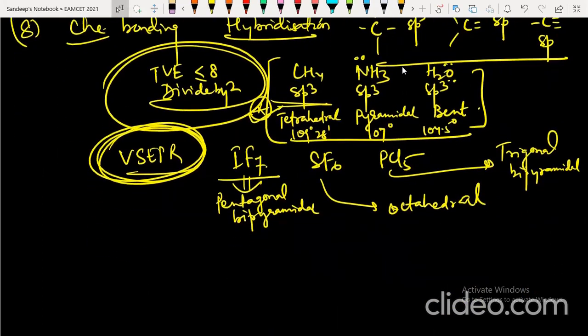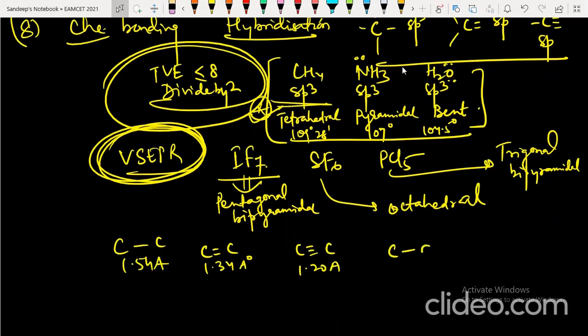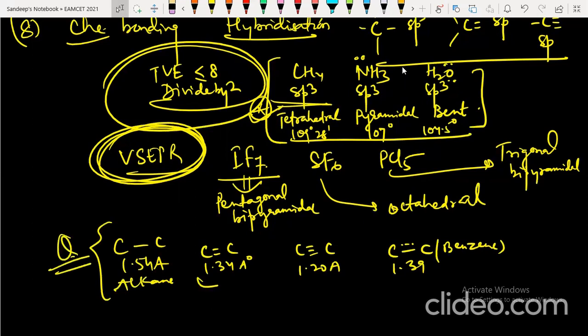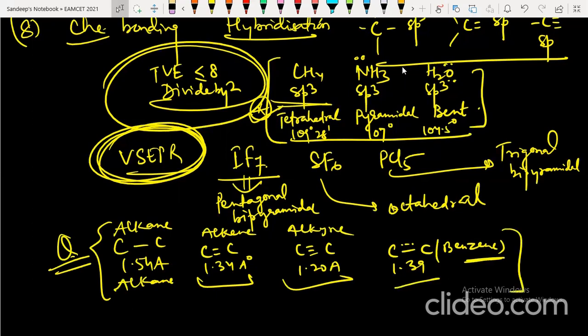Sometimes they ask about bond length. Single bond is 1.54 angstrom, double bond is 1.34 angstrom, triple bond is 1.20 angstrom, and the bond length in benzene, which has 1.5 bond order, is 1.39. This is in alkane, alkene, alkyne, and this is benzene. Due to resonance, all the bond lengths in benzene are 1.39. This is an important question.